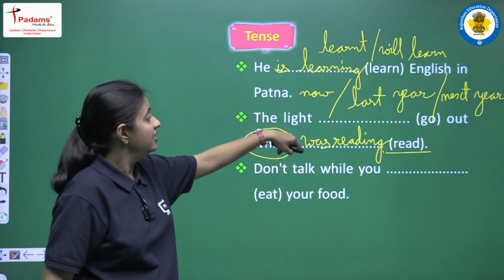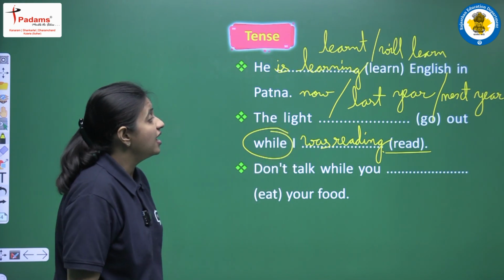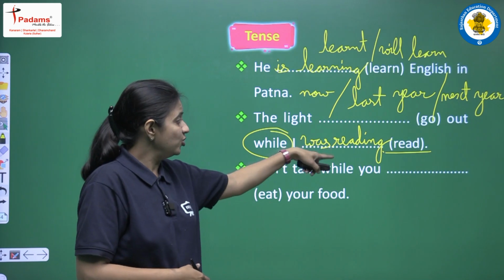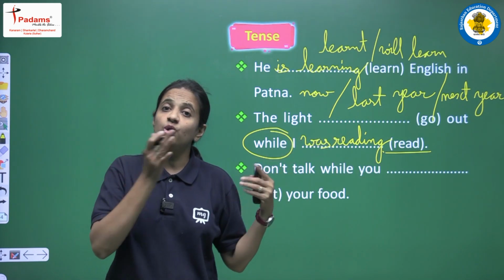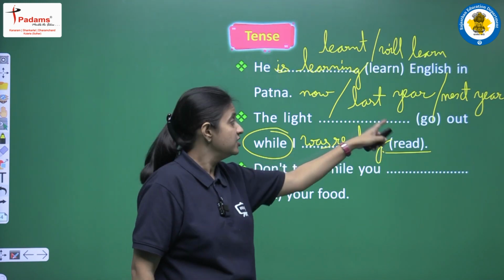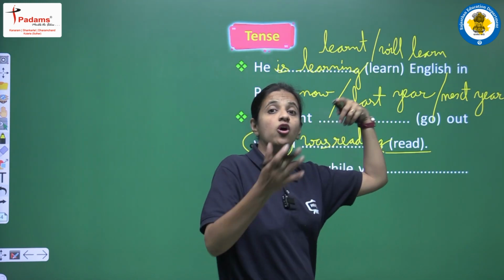This thing is clear. Now coming to this thing, the light go out. So students, now try to understand, ये जो दोनों activities हैं, were they going on at the same time? It means when the speaker was reading, at that time the light was going out.